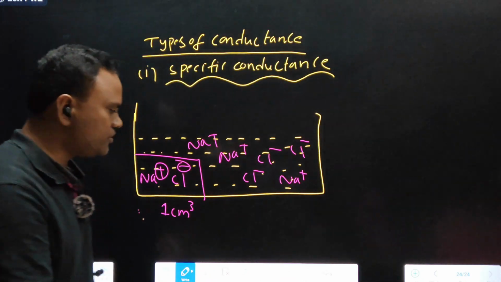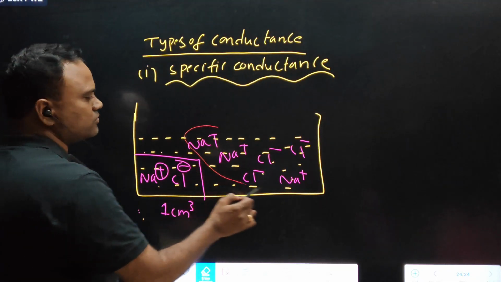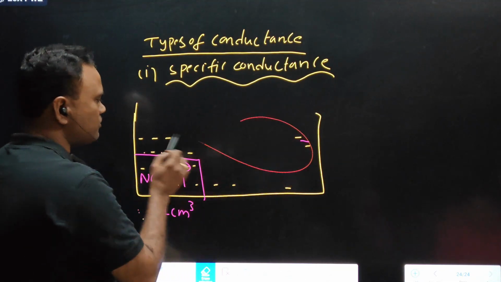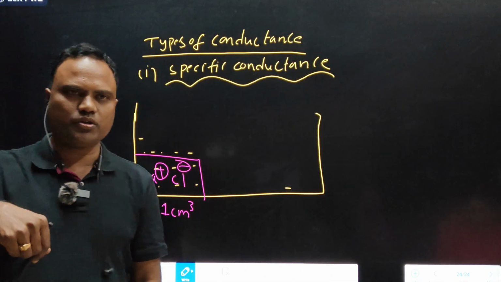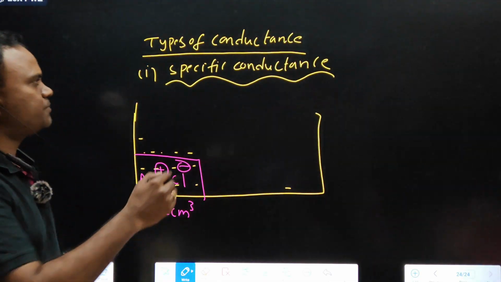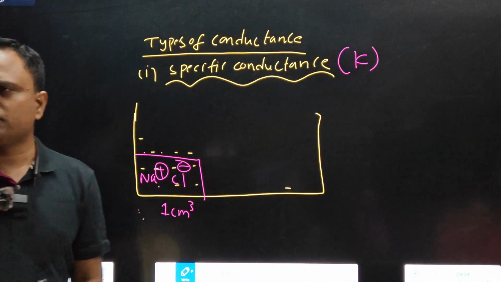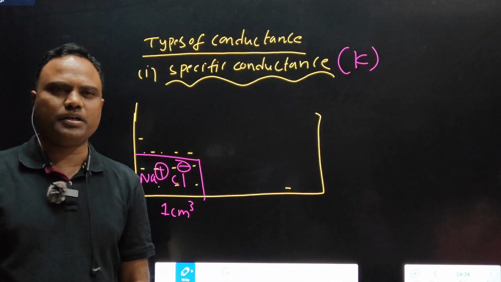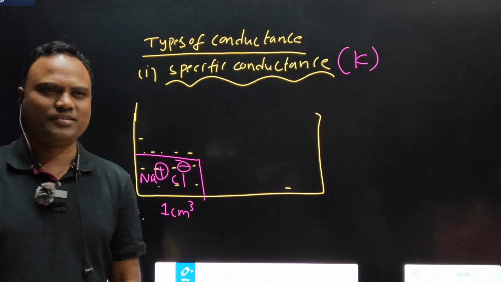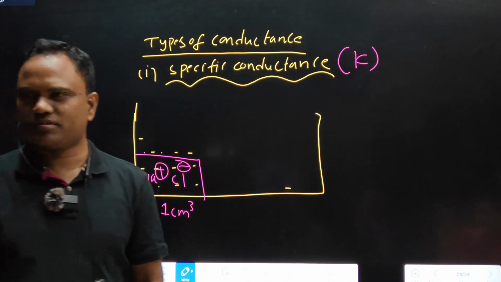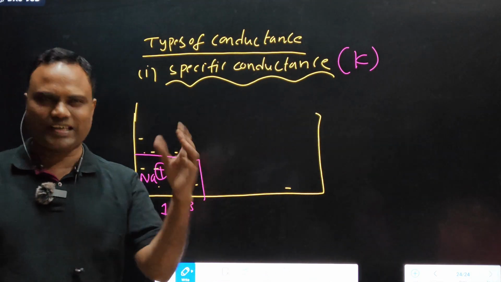Next, what happens to specific conductance upon dilution? Effect of dilution, addition of water, very very important. Specific conductance symbol is K. Generally it is called kappa, but we will say K.